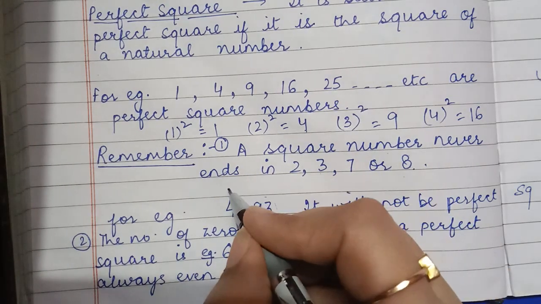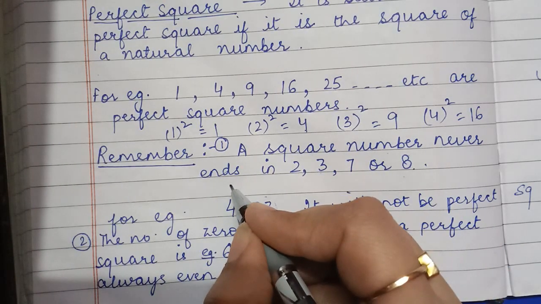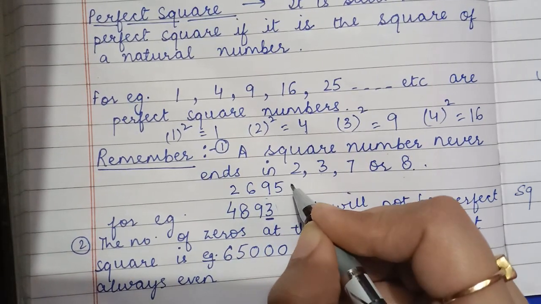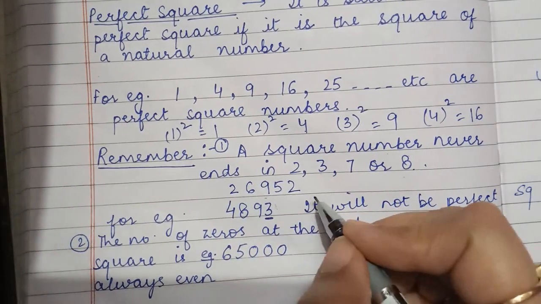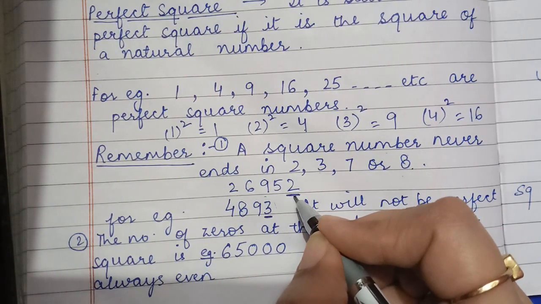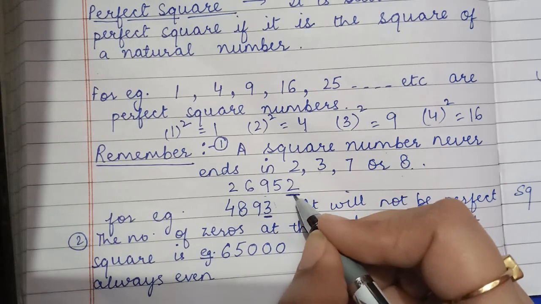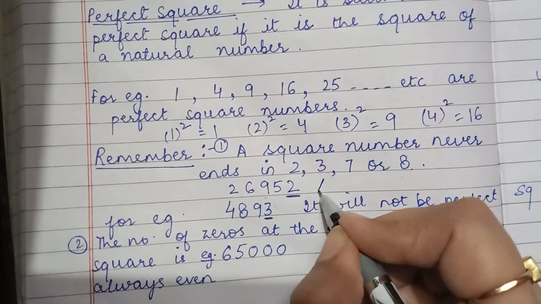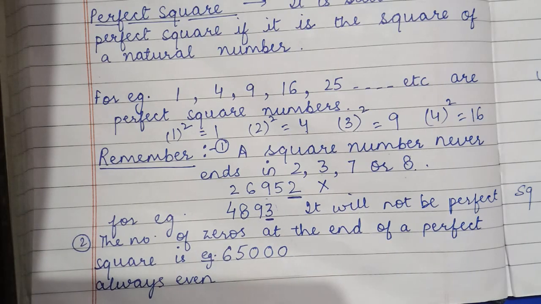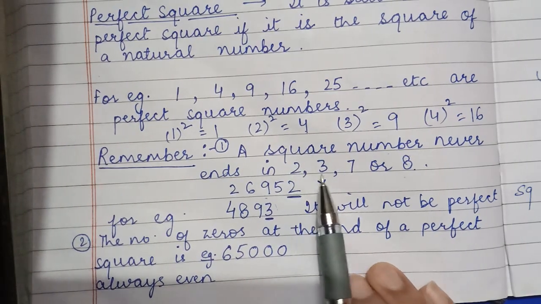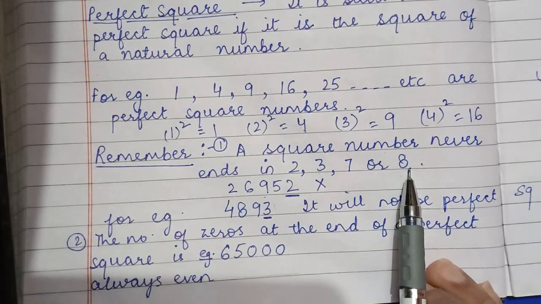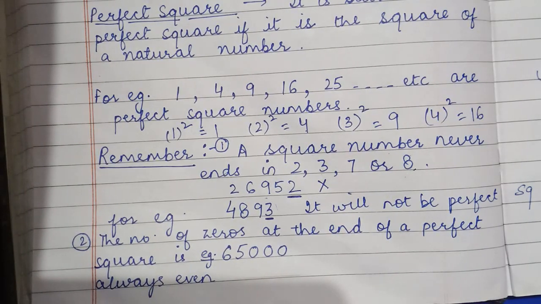Fine. If suppose the number is 26952, at the end of the number we have to check the end digit. In the end, the digit is 2. Again, it won't be a perfect square. So if in the end the number comes 2, 3, 7 or 8, any number among these, then it won't be a perfect square.